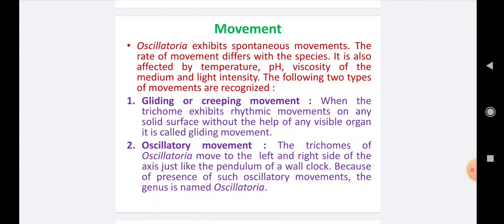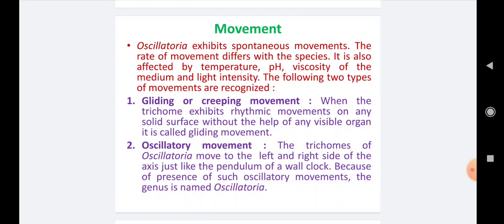What is the meaning of gliding movement? When the trichome exhibits rhythmic movement on any solid surface. This movement occurs when the oscillatoria filament is present on the solid surface. Okay.